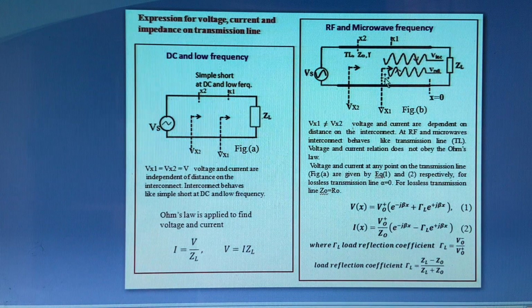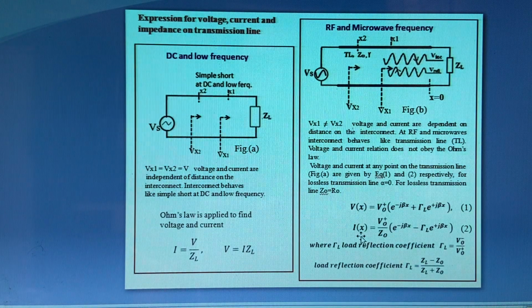In this case, at RF and microwave frequencies, voltage and current are given by equations like this. If you calculate the voltage at any point like x1, x2 or any over this line using this equation, the voltage depends upon the distance. And this equation is for a lossless line. Lossless line means alpha equal to 0. The expression for voltage is given by this equation, and similarly current is given by this equation.